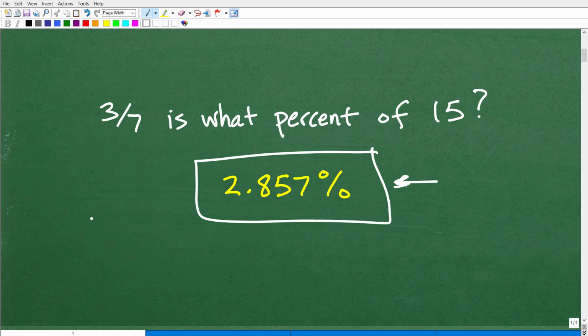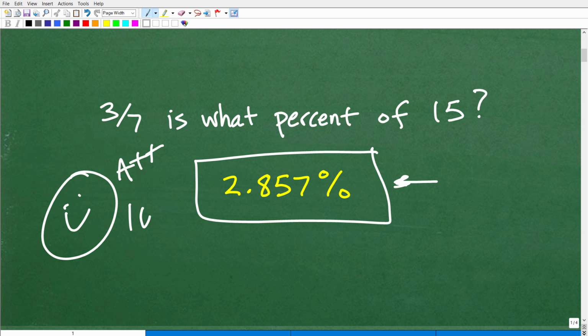Well, if you got this right and knew exactly what you were doing, well, let me go ahead and give you a nice little happy face, an A++, 100%. Matter of fact, I'm going to give you a few stars so you can have an extra special day. That is very, very good.